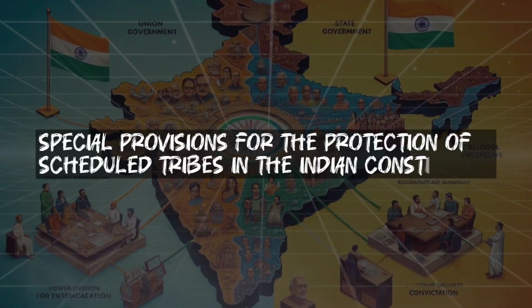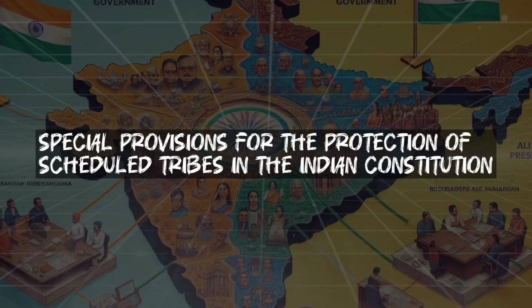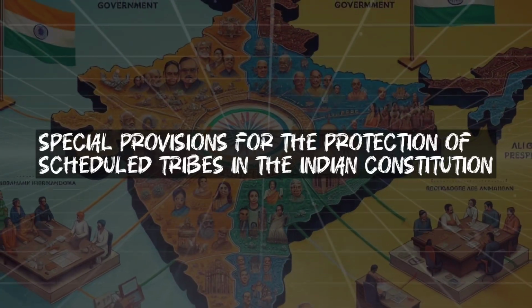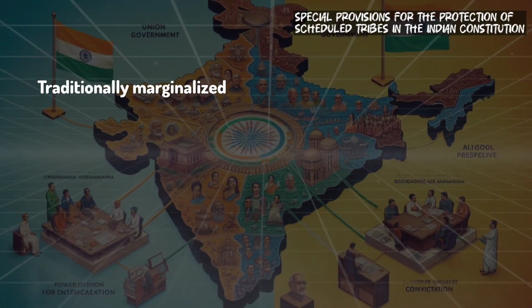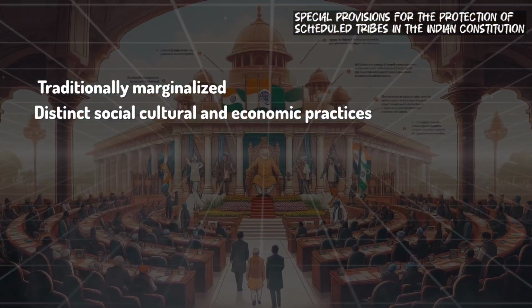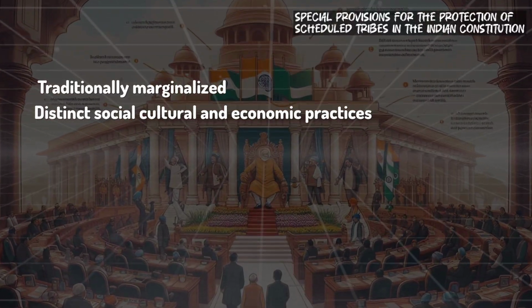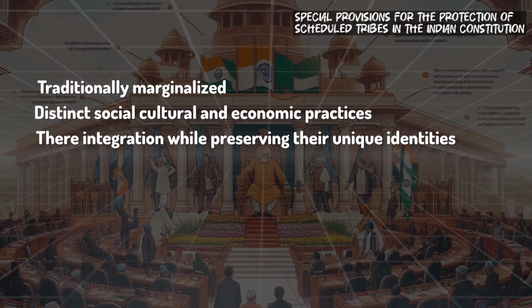What are the special provisions for the protection of scheduled tribes in the Indian Constitution? The Indian Constitution, through its special provisions, aims to safeguard the rights and welfare of scheduled tribes. These communities, who are traditionally marginalized and have distinct social, cultural, and economic practices, are provided with specific protections to ensure their integration into the mainstream society while preserving their unique identities.